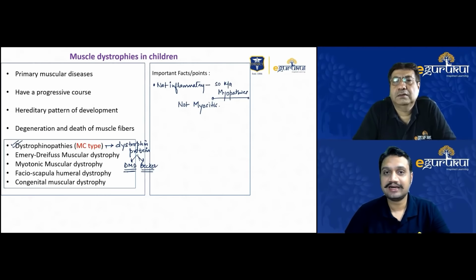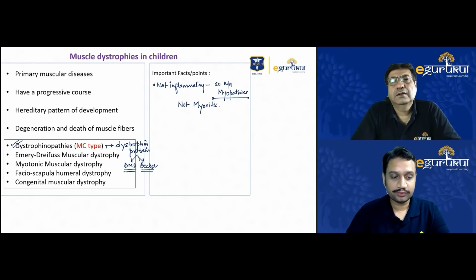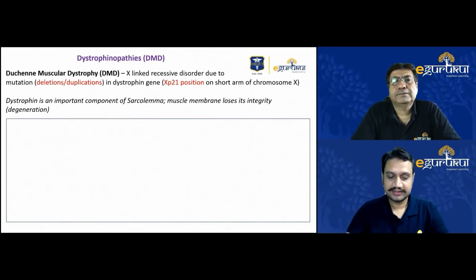To simplify that, I have put one table over here, and I think that will be useful for each one of us. It is after just one or two slides, I'll show you that. So this is one thing, sir, I wanted to convey here. Yes, sir, you can start with the dystrophinopathies, then I'll mention it.